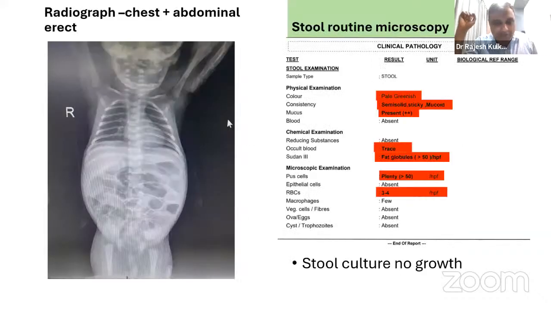See, whenever there is a pancreatic issue, the X-ray looks okay, there is a good rectal shadow. Generally pancreatic insufficiency doesn't present as dehydration or fever, so this presentation is not like pancreatic insufficiency.